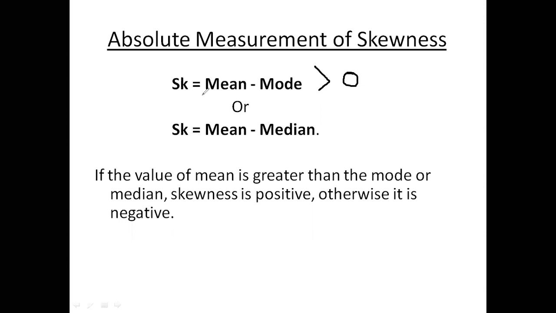Simple. If the value of mean is greater than mode, then mean minus mode is greater than 0, then SK is positive, the distribution is positively skewed. If the value of mean is less than mode, the skewness is negative. Mean যদি মোডের থেকে ছোট হয়, skewness negative, then it is negatively skewed. Okay.